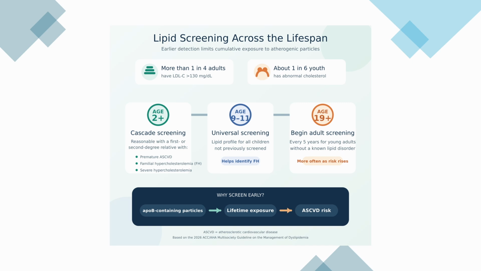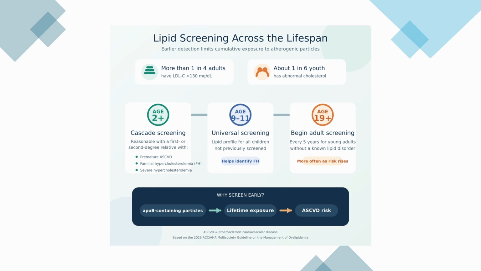About 1 in 6 or 1 in 5 adolescents have abnormal lipid levels, with 5% having an LDL greater than or equal to 130, and 1 out of every 250 US children have heterozygous familial hypercholesterolemia. Rates for lipid screening in children in the US is low, between 10 and 20%.